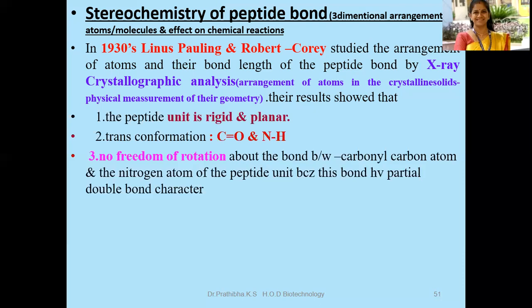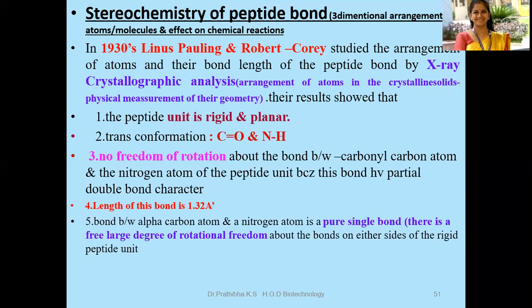With this peptide bond there is no freedom of rotation about the bond between the carbonyl carbon atom and the nitrogen atom of the peptide unit, because this bond has partial double bond characteristics. That's why there is no freedom of rotation between the C=O and NH. The length of this bond is 1.32 angstrom. The peptide bond length is 1.32 angstrom.